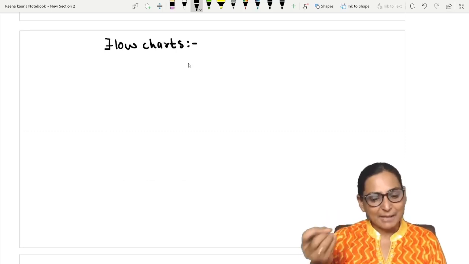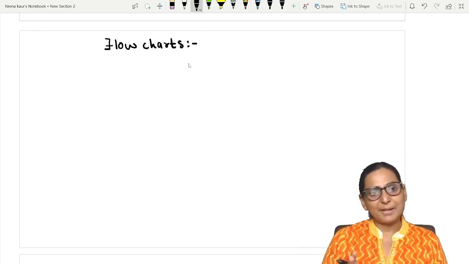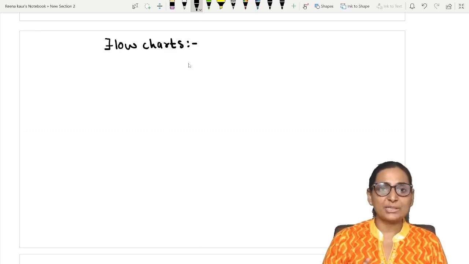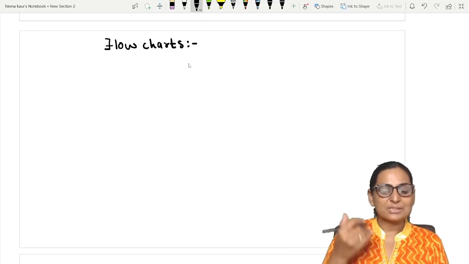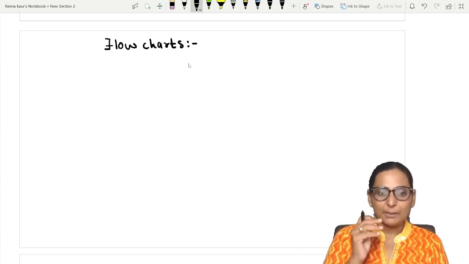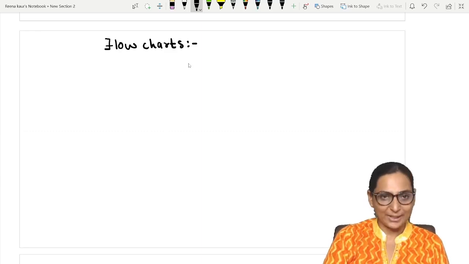And as an examiner and as a faculty in college, I always tell my students, जब भी आप physiology लिखते हो, ensure that you write in flow charts, because a flow chart is very, very appealing to the examiner. It reflects that you know well, right?